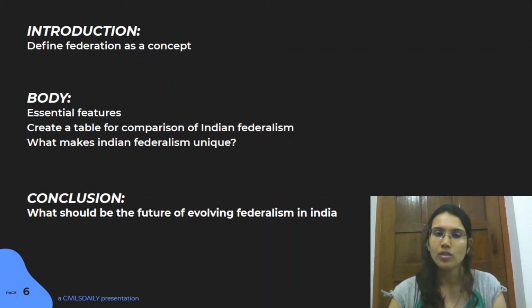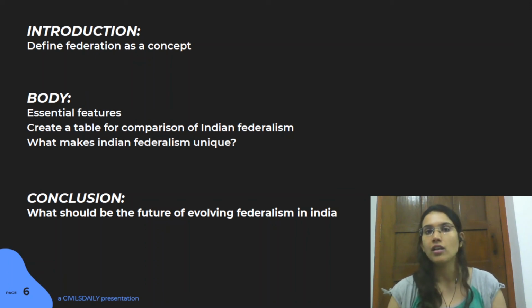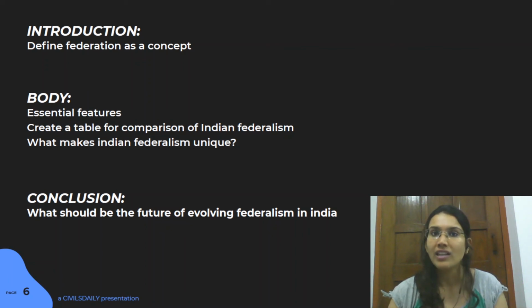And finally, what you're going to conclude with is the future of federalism. Like how federalism in India now needs to evolve with the changing needs of society. States are asking for more and more financial power. They are asking for more devolution of power so that they can make sure they are the basic creators of economic development. We're talking today not only about cooperative federalism but also competitive federalism.